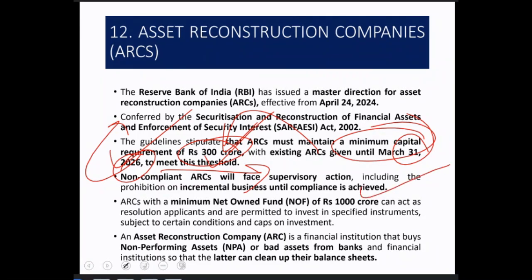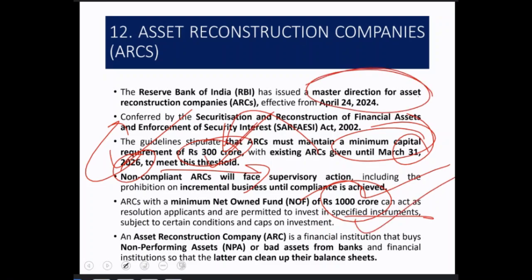Of course, this is a general statement, nothing more. ARCs with a minimum net owned fund of rupees 1000 crore can act as resolution applicants and are permitted to invest in specified instruments. So basically, those with 1000 crores of funds can also go for investments. But this is not an important component for prelims.